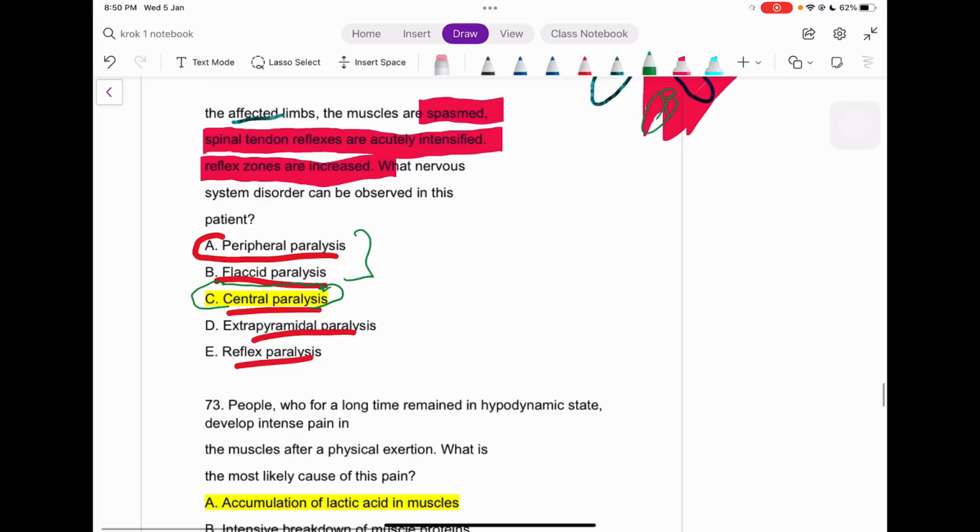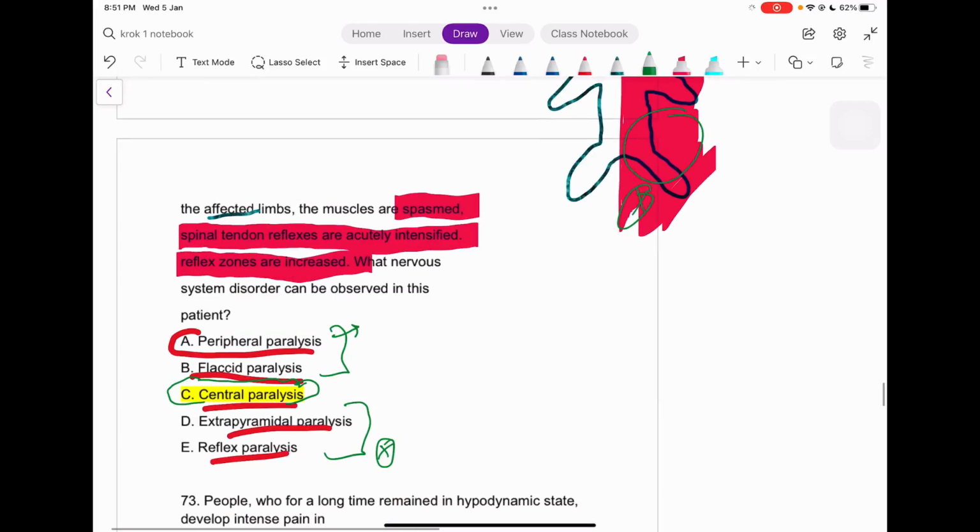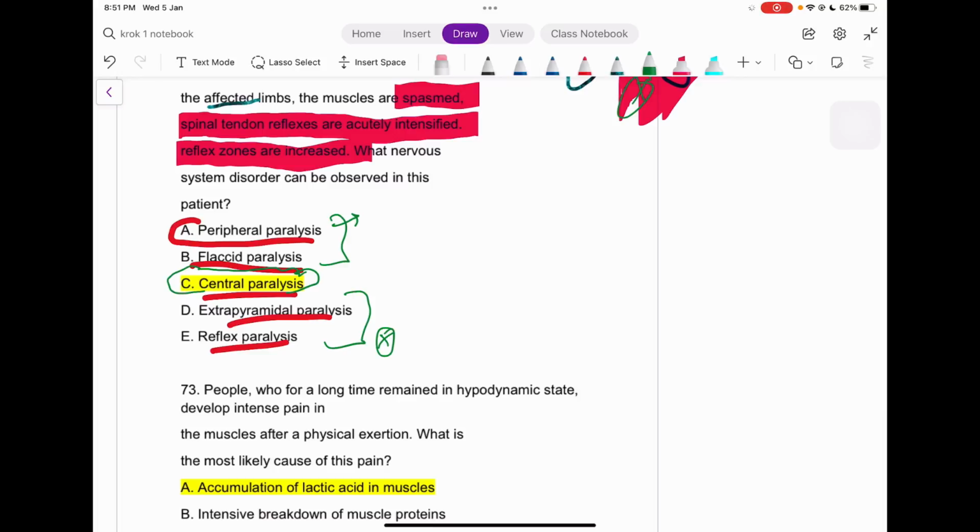And the other kinds of paralysis have different properties. For example, in reflex paralysis, there is no reflex present. Extrapyramidal paralysis, it's outside the pyramid, so now we have dissection of the tracts. Some motor function may be present, some sensory function may be absent. That may be possible in those cases. Peripheral paralysis, maybe there is only nerve damage, but here it is about the whole side of the body, so the patient is talking about hemiplegia. Flaccid paralysis, no, again it can't be the answer. So that is it. Only central paralysis can be the answer.